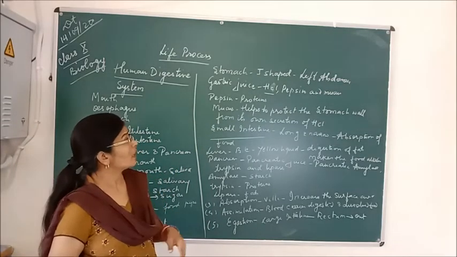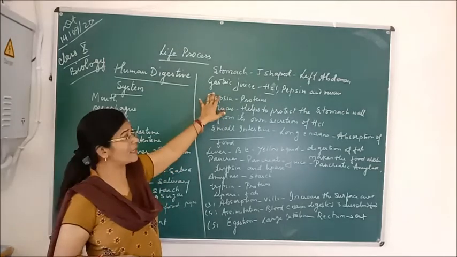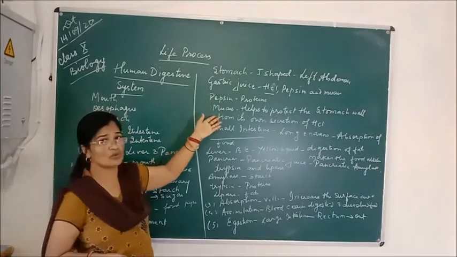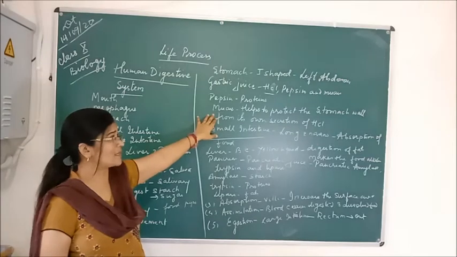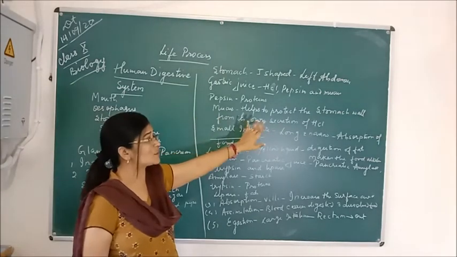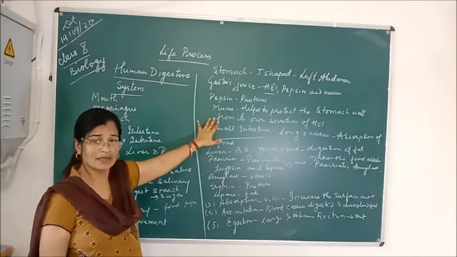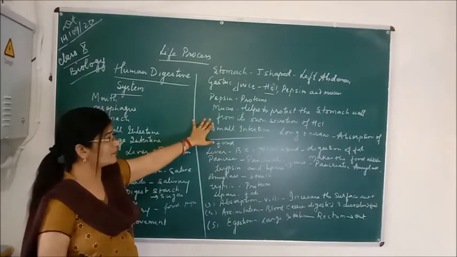Now the pepsin present in the gastric juice helps to digest the protein, that is, it breaks down the proteins into smaller pieces, and the mucus present in the gastric juice helps to protect the stomach wall from its own secretion of the hydrochloric acid. So these are the two functions of the mucus and the pepsin.